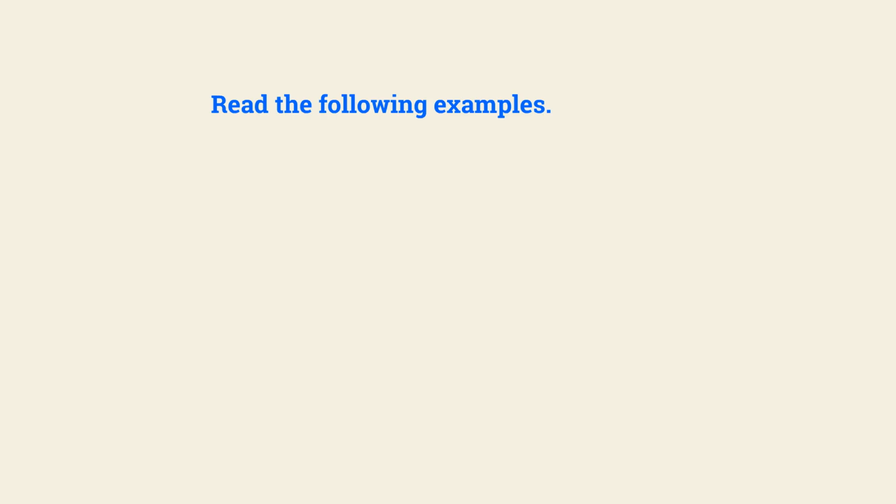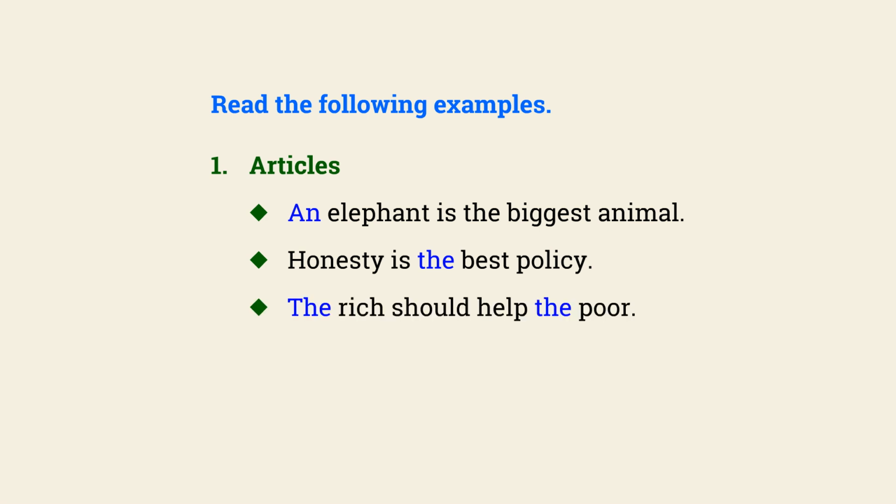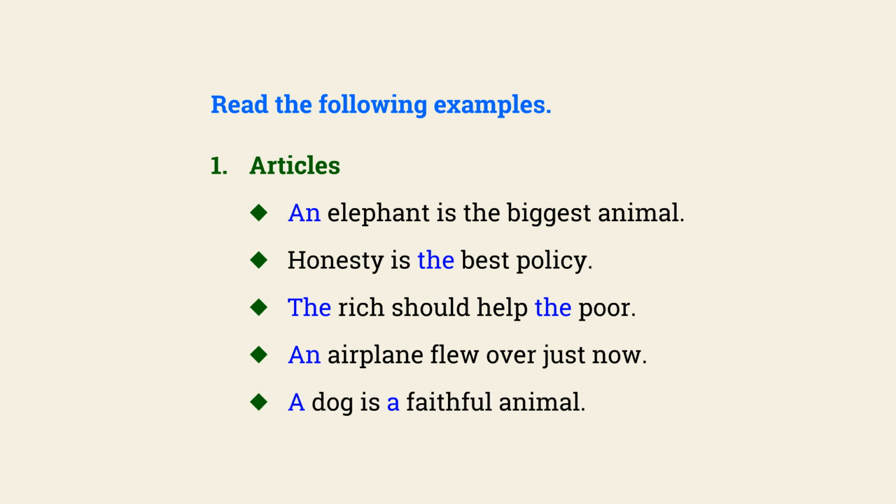Read the following examples. Articles. An elephant is the biggest animal. Honesty is the best policy. The rich should help the poor. An airplane flew over just now. A dog is a faithful animal.